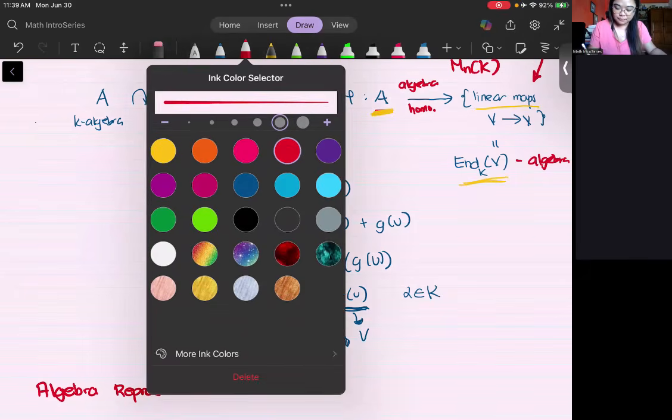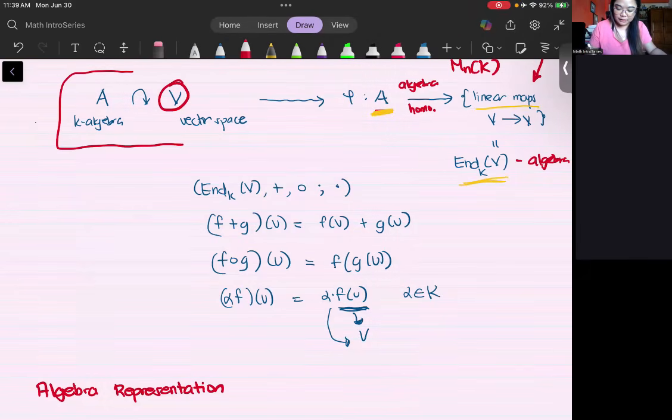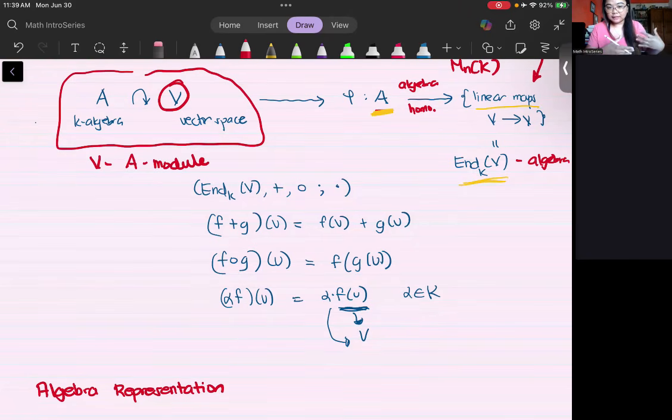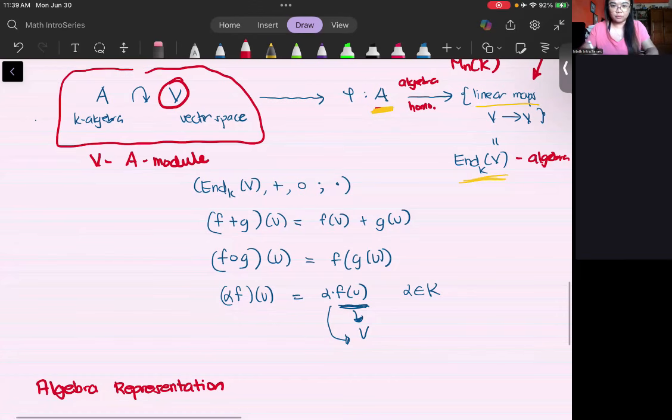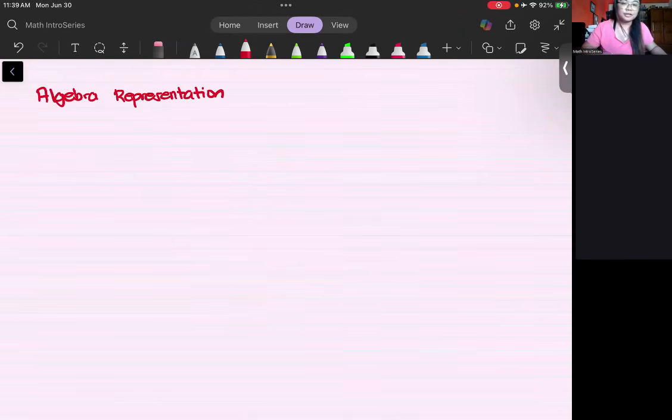So here, this part here actually says that this V here is what we call a module over your K algebra. So you can think of it this way: every module will give you a representation, or this mapping phi here. And if you have this mapping phi, you also get a module. This is a bit of a hint of what we will see later on. Okay, enough of that. Let's go to the definition of an algebra representation.